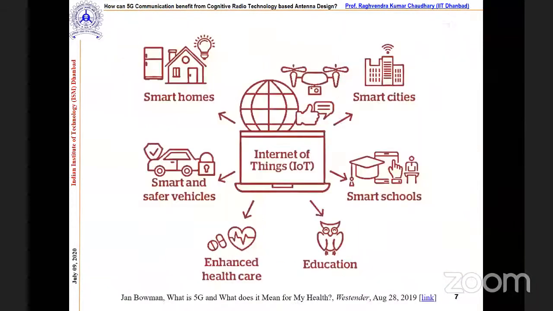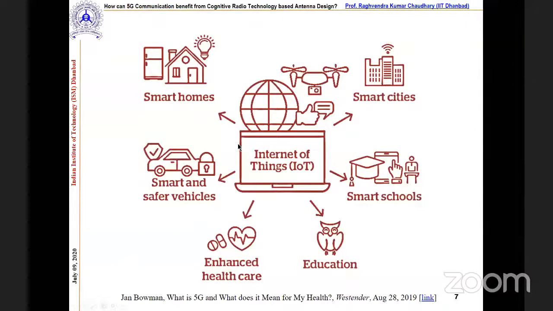Coming to this picture, here you can see the Internet of Things. Many things are going to be performed by this concept, such as smart homes, smart vehicles, smart cities, smart school education, and more. Basically, we are trying to improve the data rate and the application of IoT to serve these things.